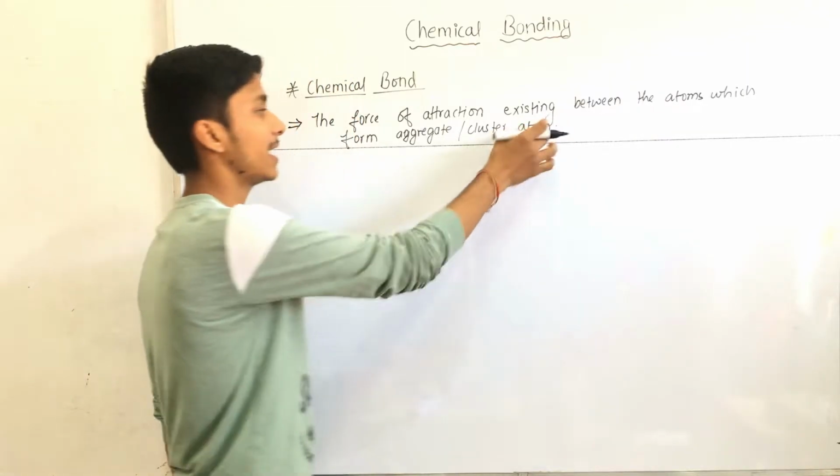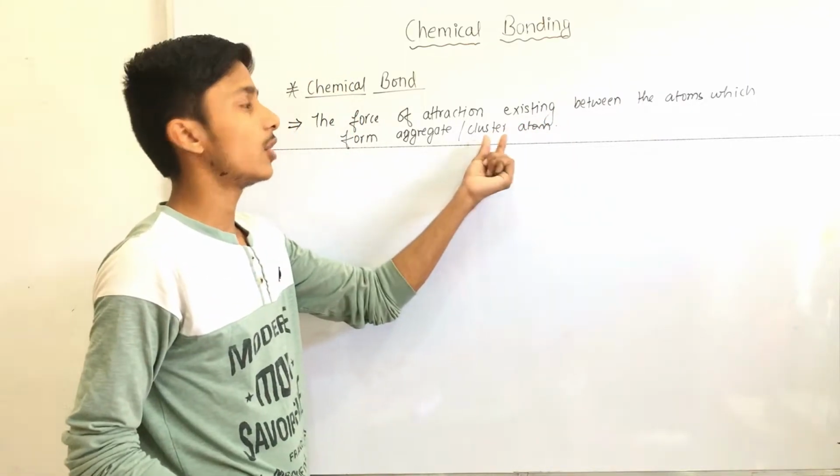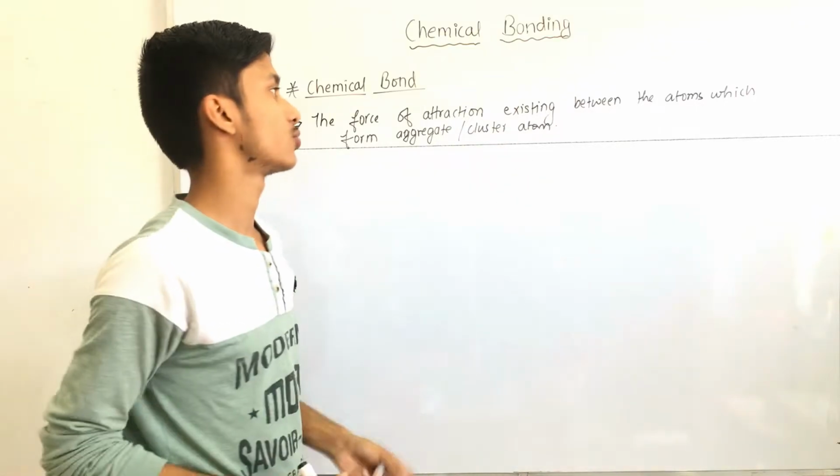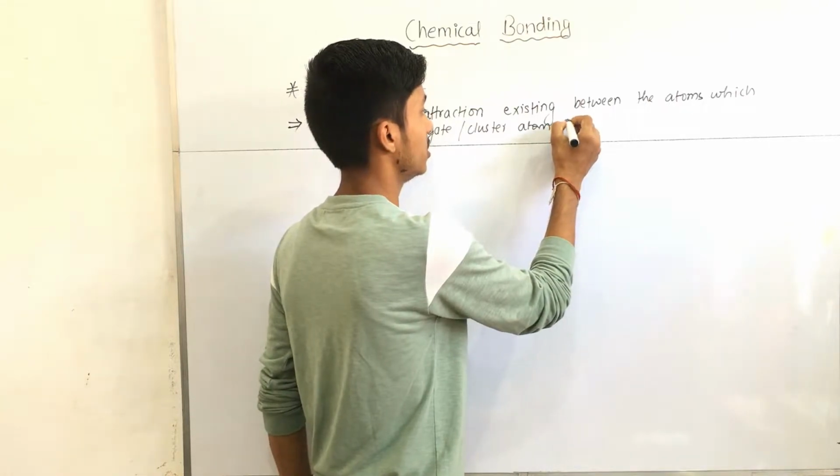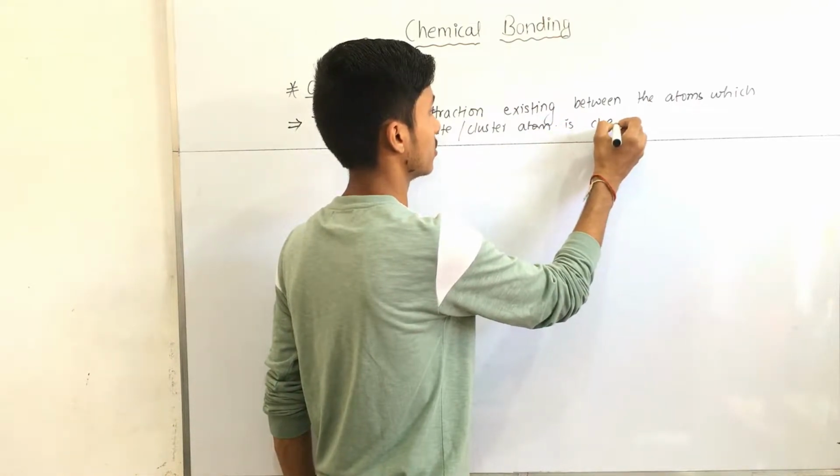Here cluster atom means the unstable atoms are bound together to be stable. They are called cluster atoms. Each is called a chemical bond.